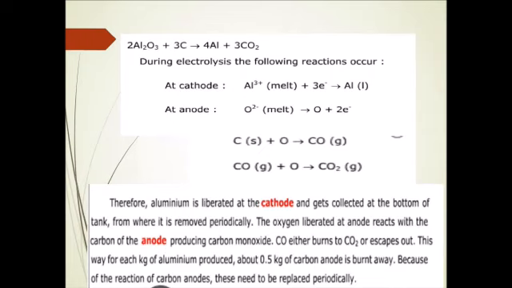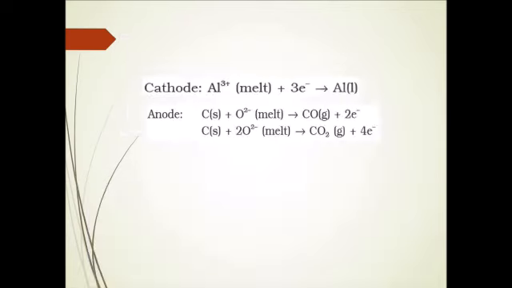This is how extraction of aluminium, or reduction of alumina to aluminium, is done. Usually they ask for the reactions at the cathode and anode. Kindly remember this. At the cathode, aluminium ion undergoes reduction, forming aluminium. The pure metal aluminium gets collected at the cathode. At the anode, the oxygen combines with the carbon of the graphite rods, forming carbon monoxide and carbon dioxide. This is the reaction taking place at the anode and cathode.